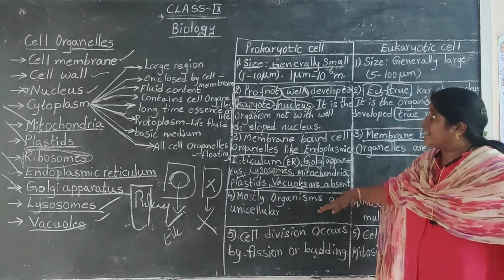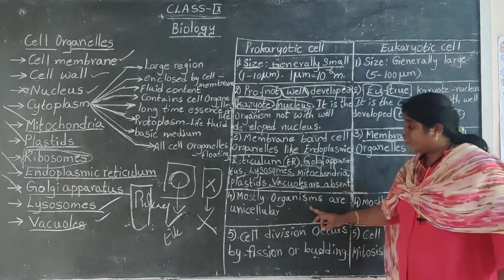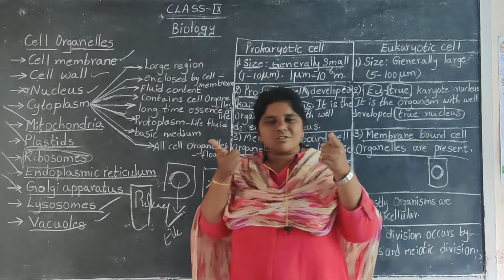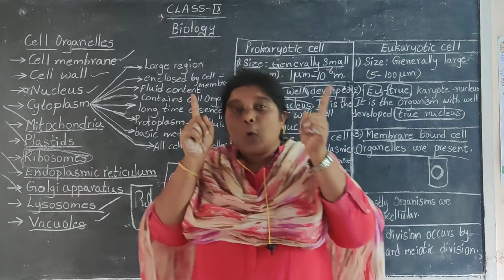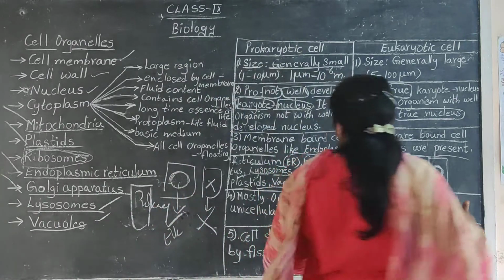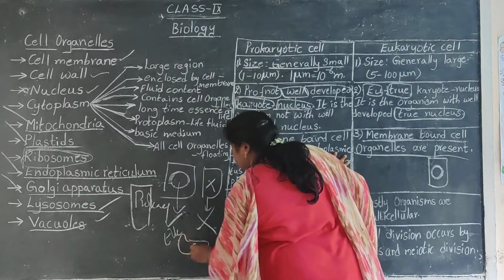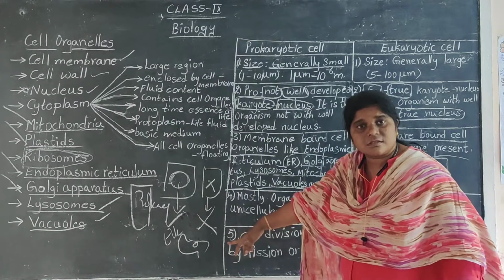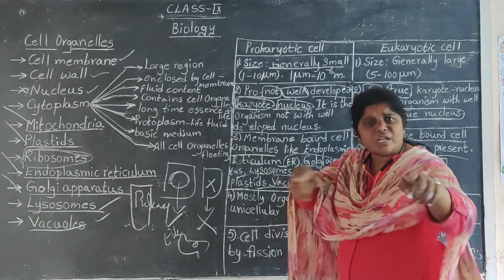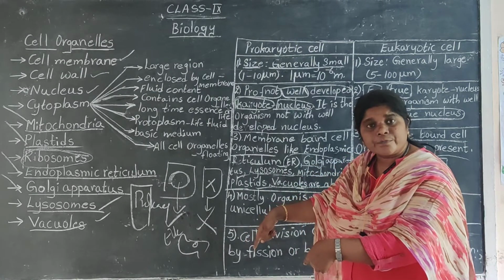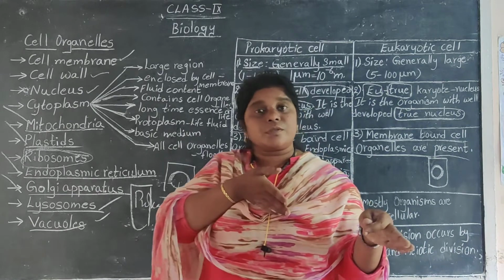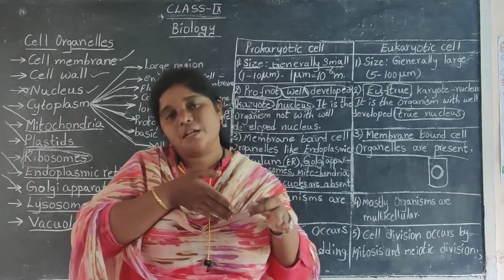Now, you can find this prokaryotic cell in unicellular organisms. Take this strictly into consideration that not all unicellular organisms are prokaryotes. Let's take amoeba as an example. Amoeba is a unicellular organism, but amoeba is having a nucleus. So we cannot say that it is a prokaryote. Some unicellular organisms are prokaryotes, but not all of them are.